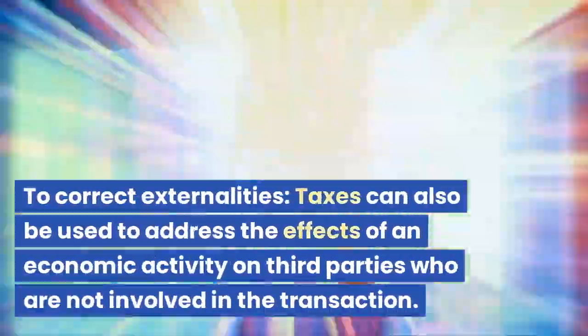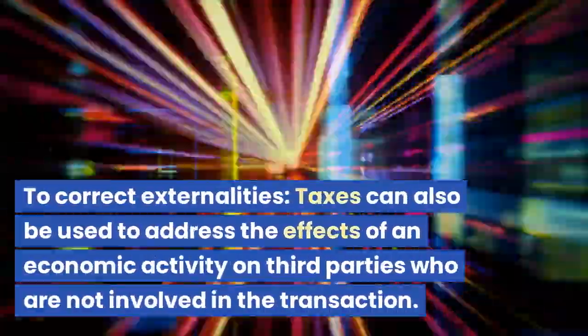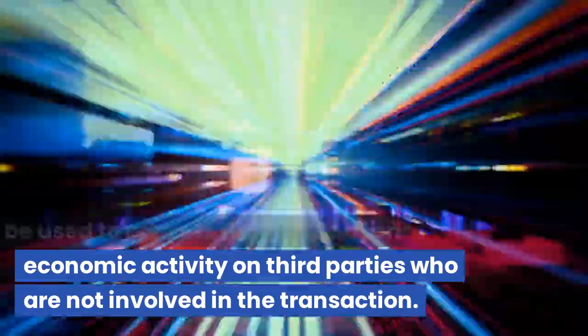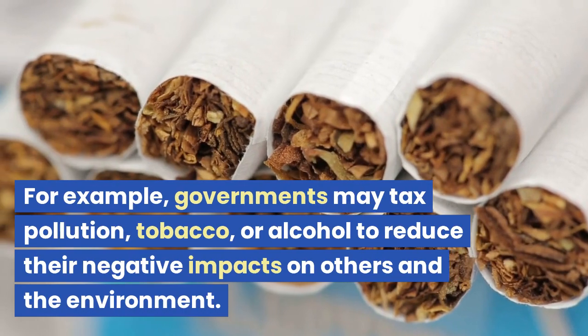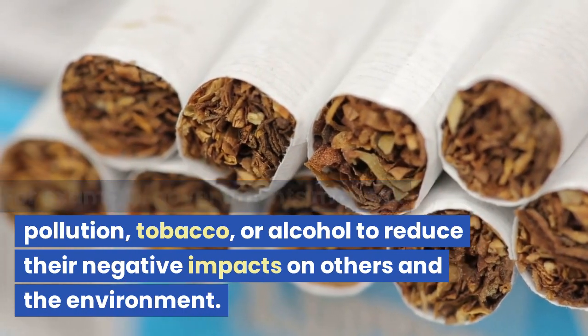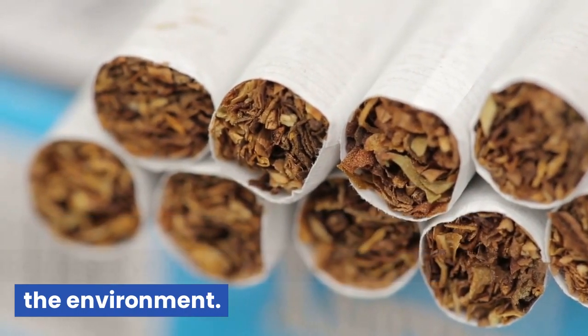To correct externalities, taxes can also be used to address the effects of an economic activity on third parties who are not involved in the transaction. For example, governments may tax pollution, tobacco, or alcohol to reduce their negative impacts on others and the environment.